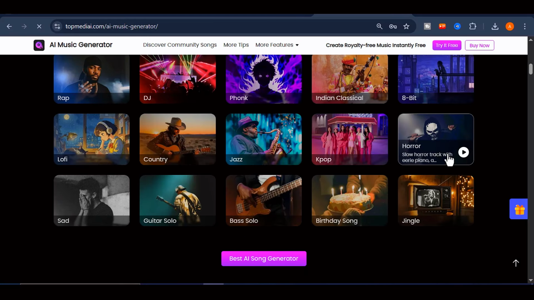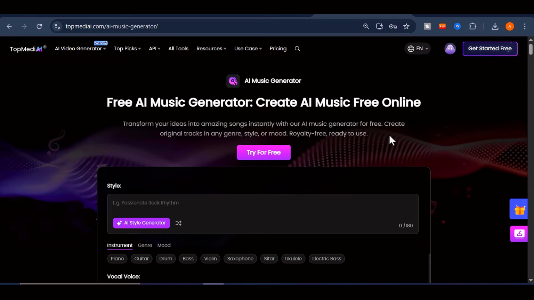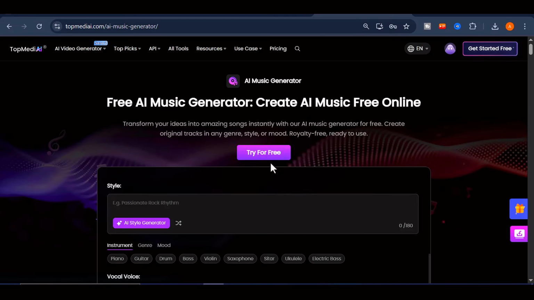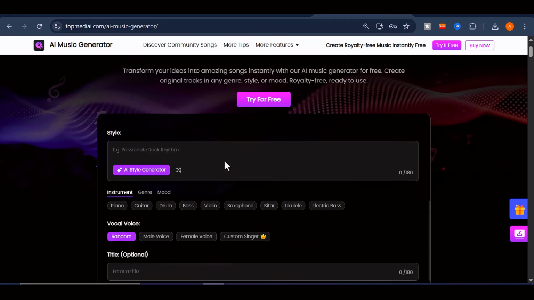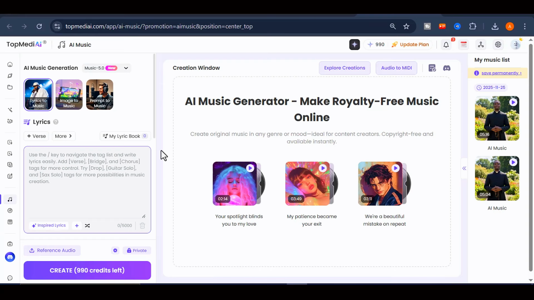Create your account with your email and password. It is completely free. What makes this platform special is that it is far more than a simple music app. It is an advanced AI song creator that offers multiple ways to build music. You can start with lyrics, an image, or even a short text idea, and the AI will shape it into